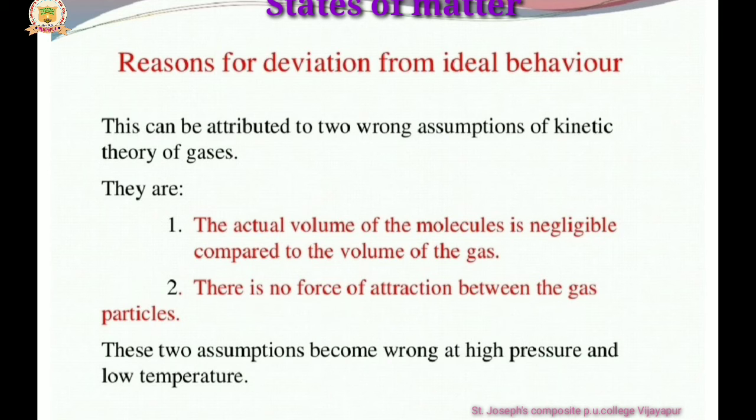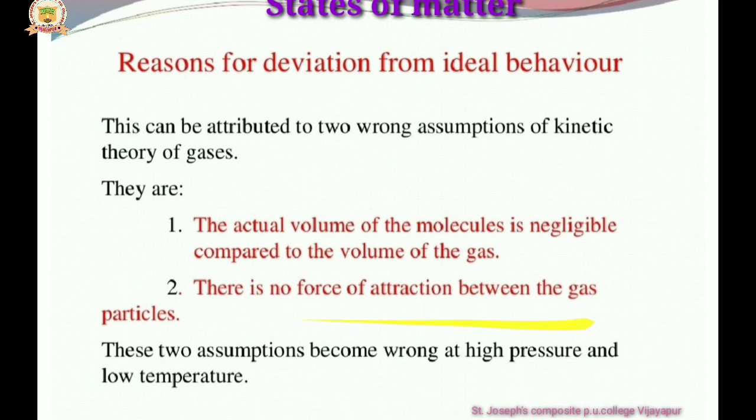But whenever we lower the temperature, the gases are compressed and gathered together. They behave as real gases. So real gases obey the ideal gas equation at high temperature and low pressure, and an ideal gas behaves as real at low temperature and high pressure.